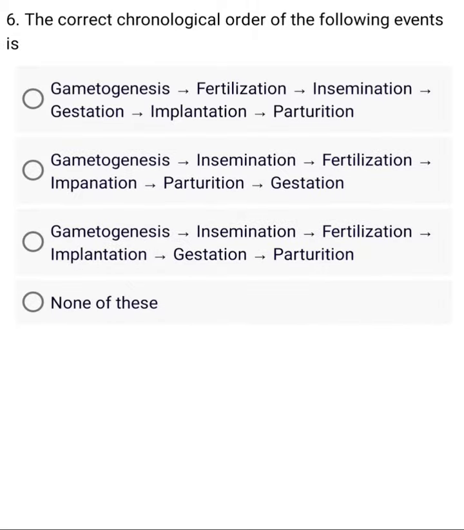The correct chronological order of the following events is A. Gametogenesis, fertilization, insemination, gestation, implantation, parturition. B. Gametogenesis